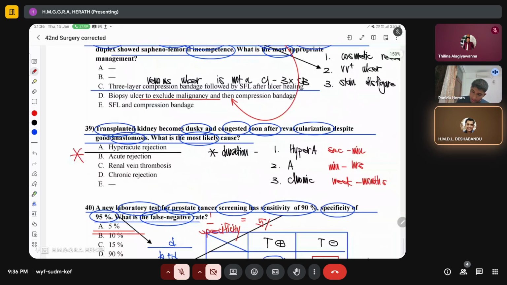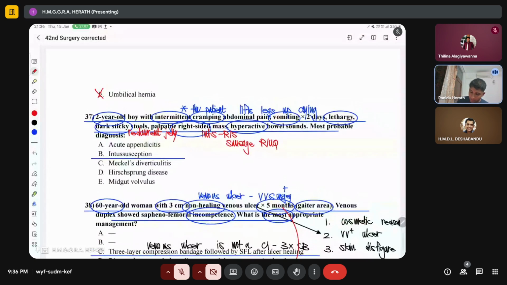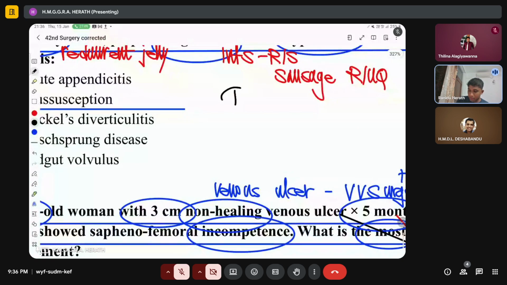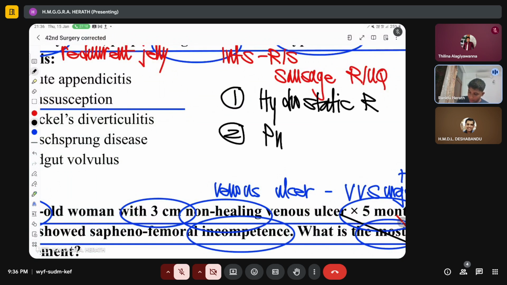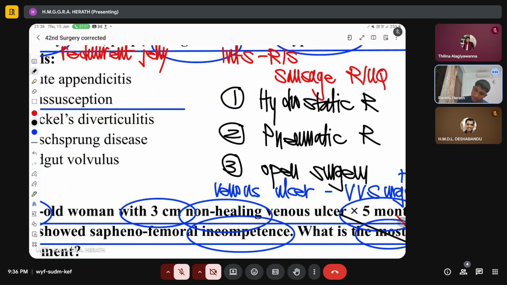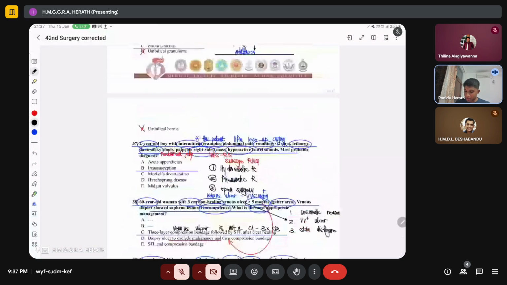Okay. And then we already mentioned management of varicose veins, and then this one, the management in intussusception. What you do is you do something called hydrostatic reduction first, and then after hydrostatic reduction you do something called pneumatic reduction, and then if pneumatic reduction also fails, you do open surgery, right? Usually you try both together at the same time. If one fails, you try the other, and then if both fail, you usually go for surgery.